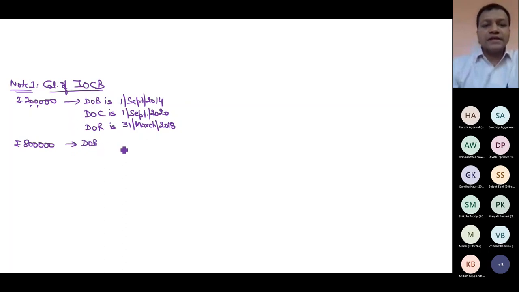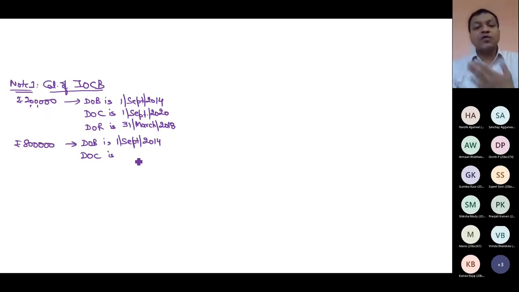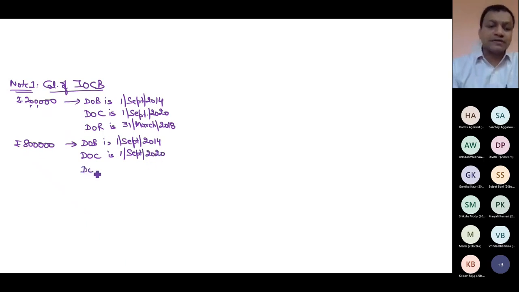Here, the date of borrowing is same, of course, because the loan was single initially when it was taken. I am bifurcating it only to minimize my calculation work. Otherwise, there is no restriction that you should bifurcate it. You have to compute the amount correctly. So you might bifurcate it or not. 31st March 18.